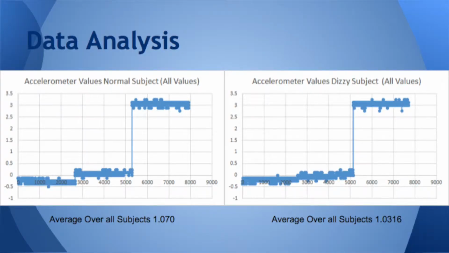After collecting the data, we noticed that the negative values decreased the average and canceled out some of the positive acceleration values. To compensate, we removed the negative values and singled out the positive data. We performed a two-tailed paired t-test, which showed the data was not significantly different.